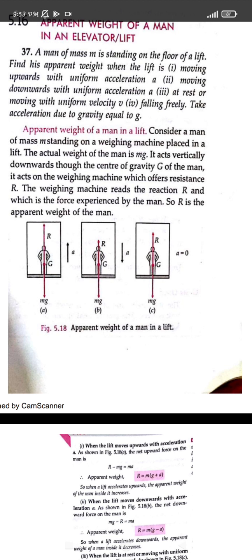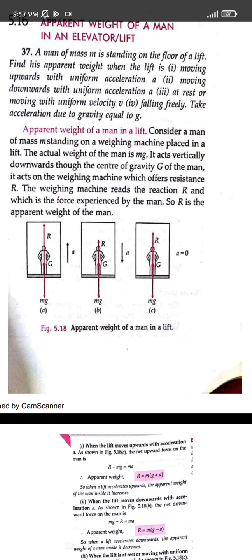Now when the lift moves upward, the force and the weight will be acting in the upward direction, but our weight is always in the direction of gravity. So mg is in the downward direction, but our apparent weight is moving upward along with the acceleration of the elevator. The external force is due to the elevator, so the acceleration of the elevator is in the upward direction, but acceleration due to gravity and the weight of our body are in the downward direction.